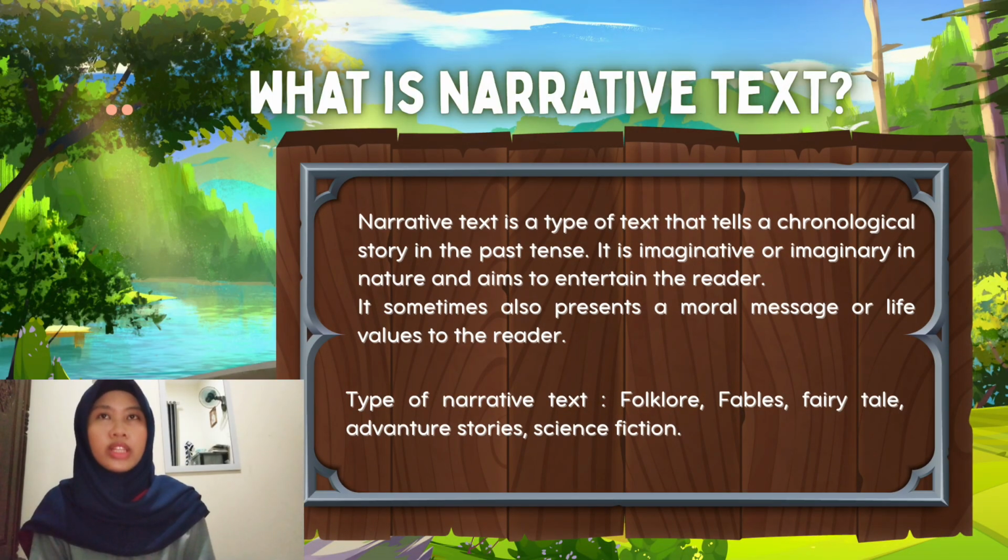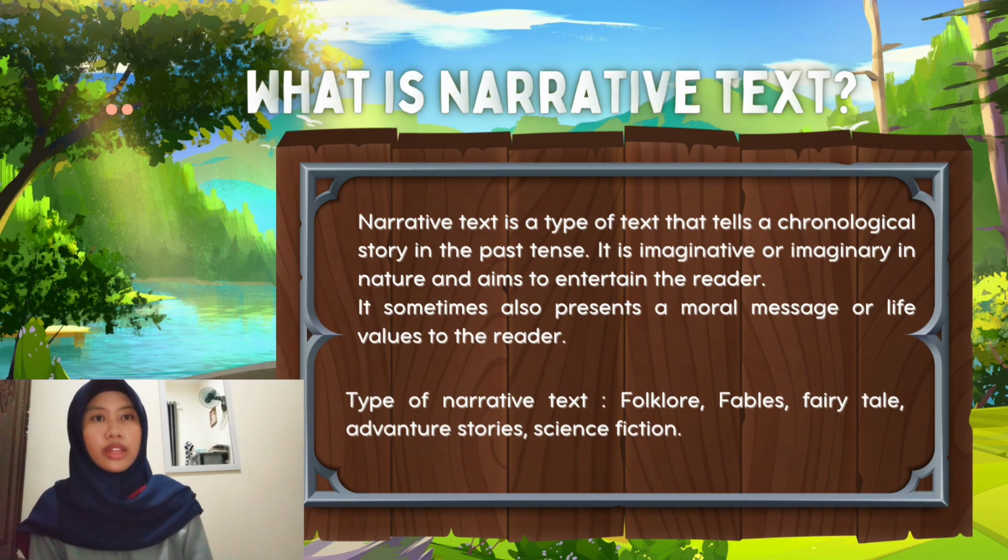What is narrative text? Narrative text is a type of text that tells a chronological story in the past tense. It is imaginative or imaginary in nature and aims to entertain the reader. It sometimes also presents a moral message or life values to the reader. Types of narrative text are like folklore, fables, fairy tales, adventure stories, and science fiction.